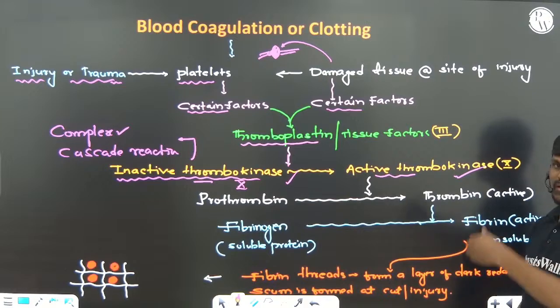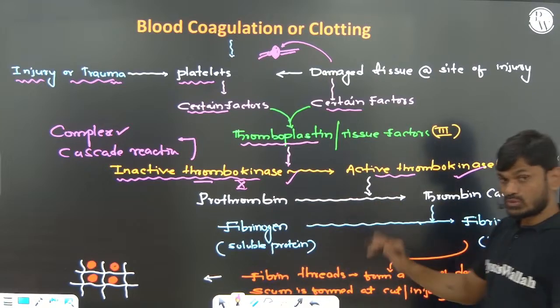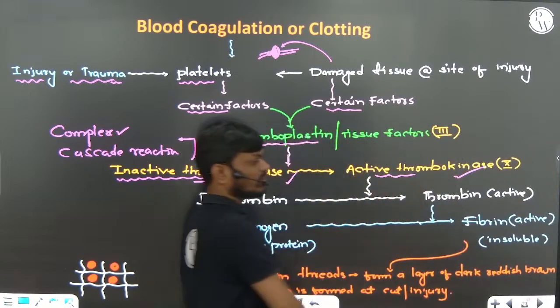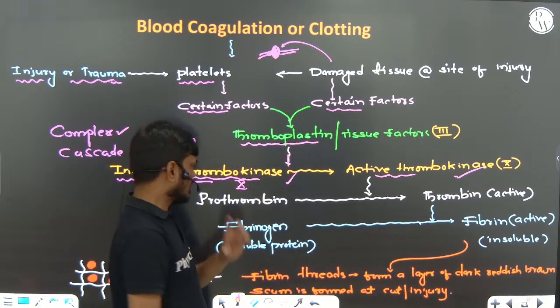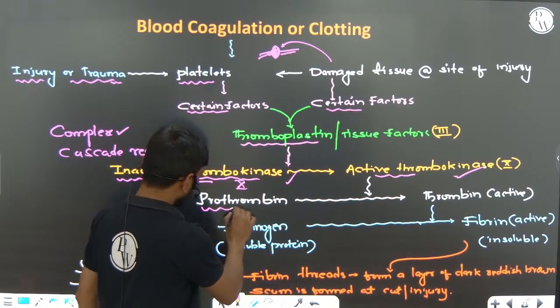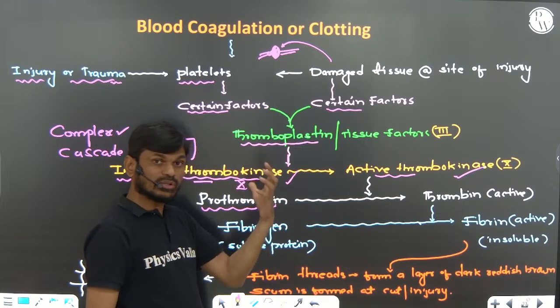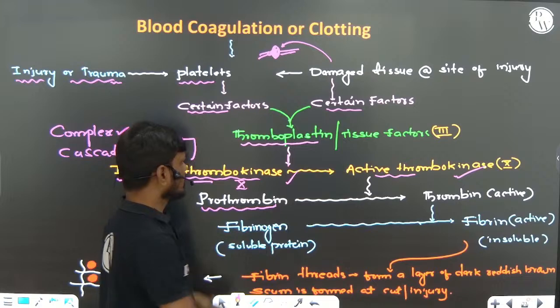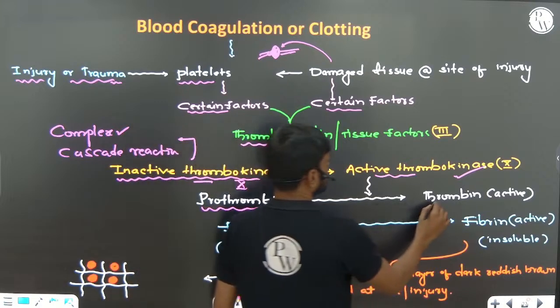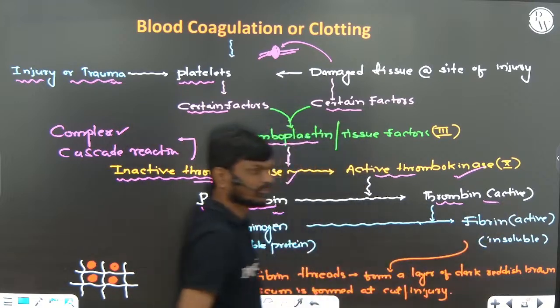That is called a cascade of reactions. Once we get active thrombokinase, it helps prothrombin. Prothrombin is also a clotting protein present in inactive condition, and it is converted into active thrombin, right?